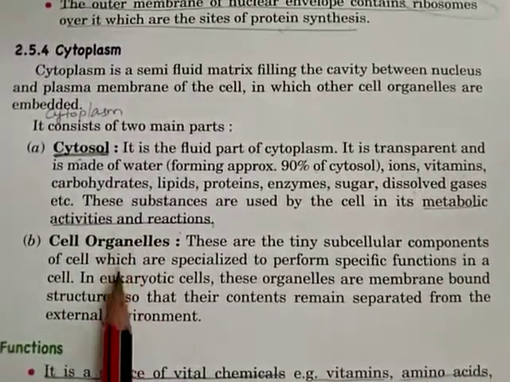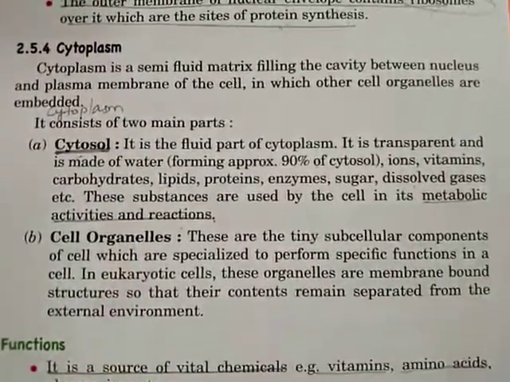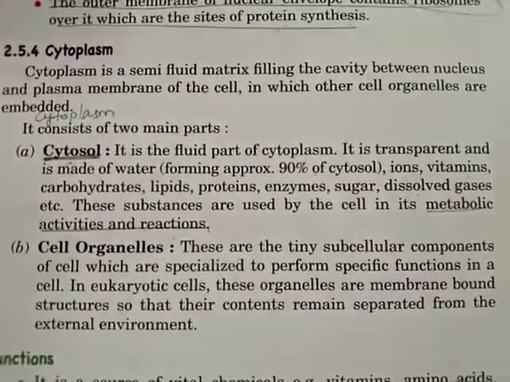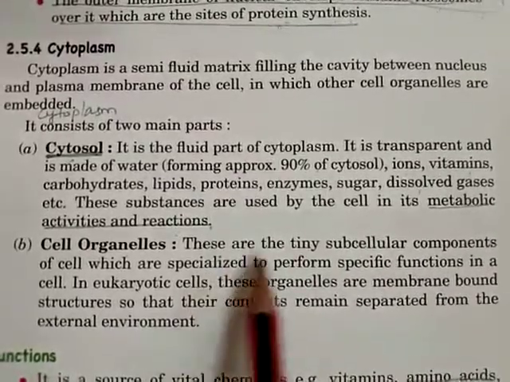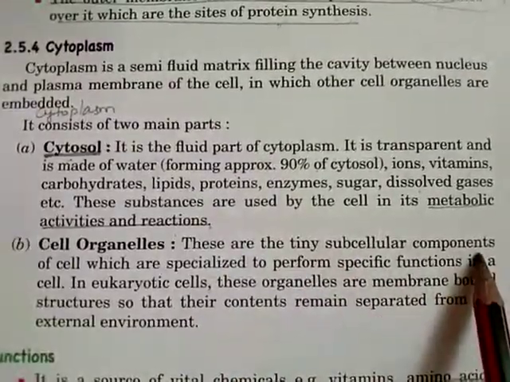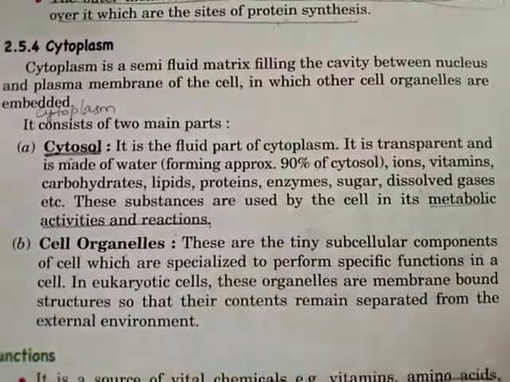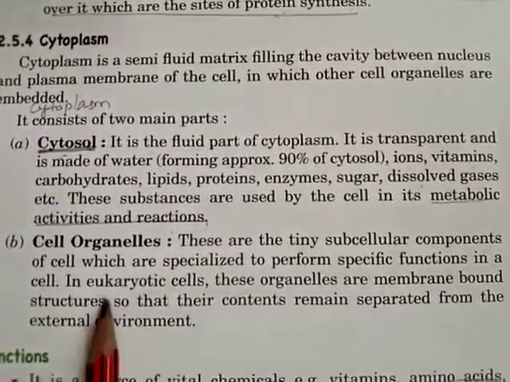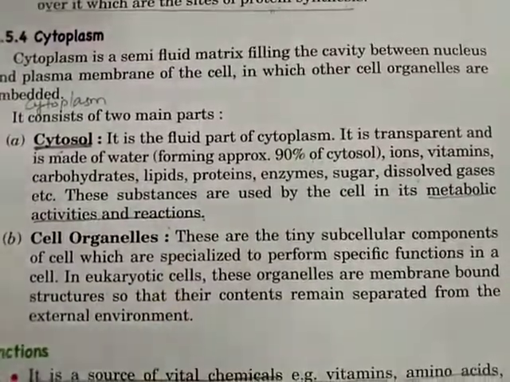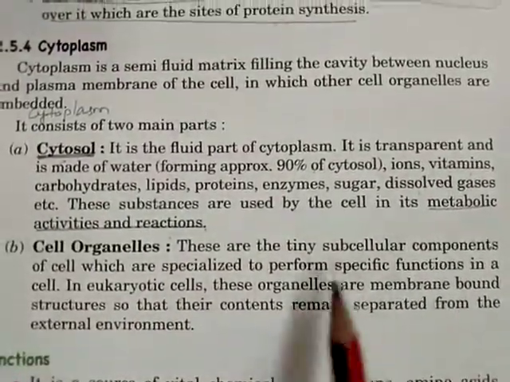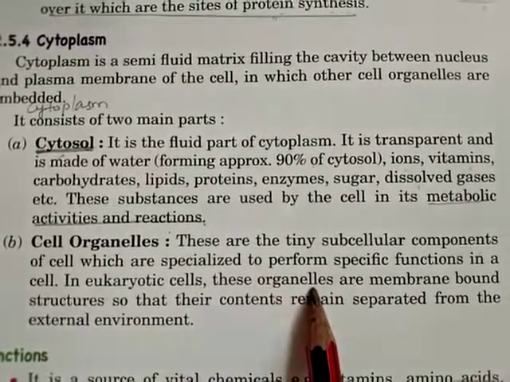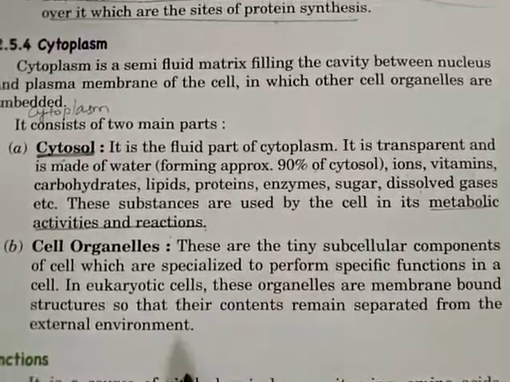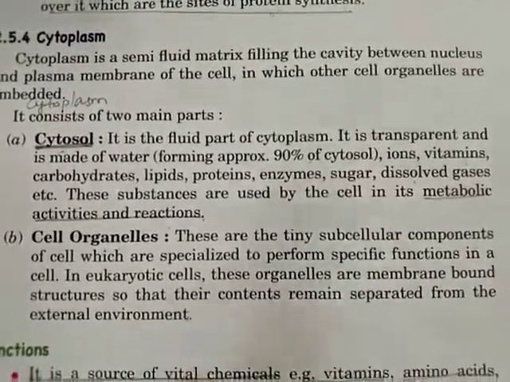In the cytoplasm you can see various particles or various structures. These are known as cell organelles. Basically, cell organelles are small subcellular components and they perform some specific functions. In eukaryotic cells, meaning the cells which have a well defined nucleus, these organelles have a membrane outside them so that their content may remain separate from the external environment.